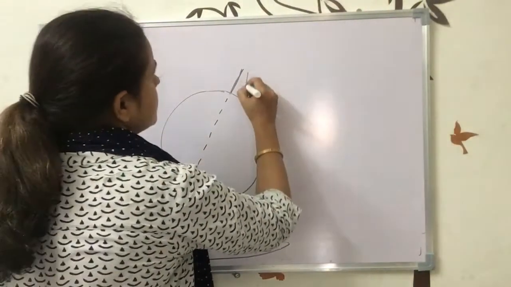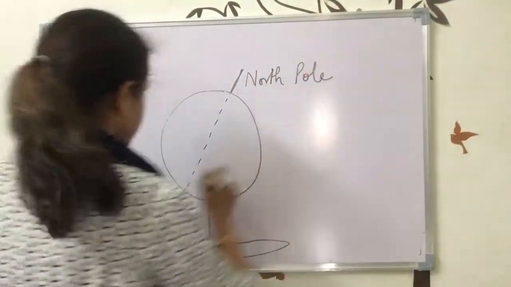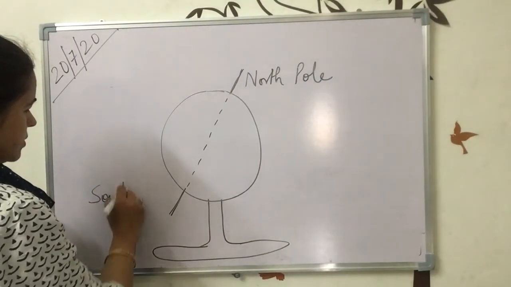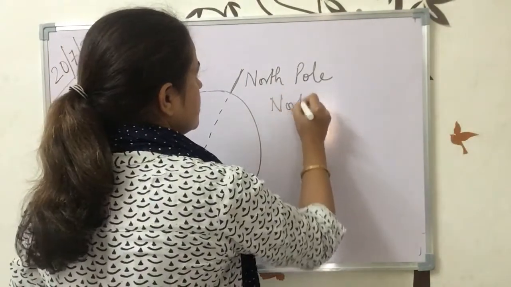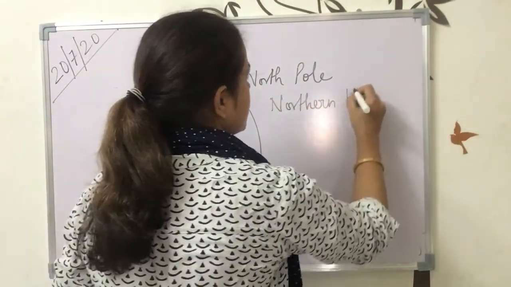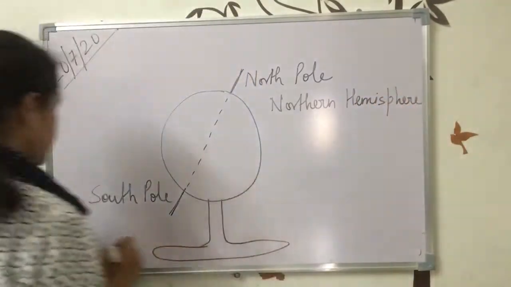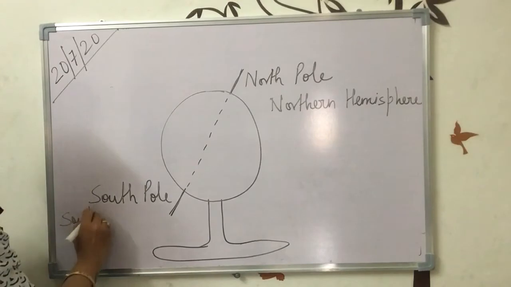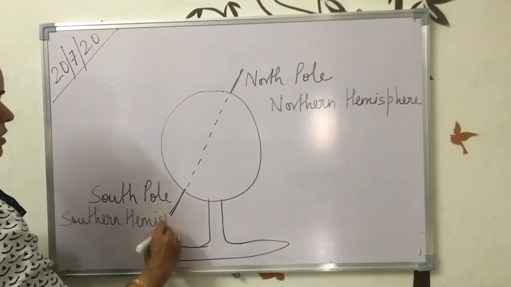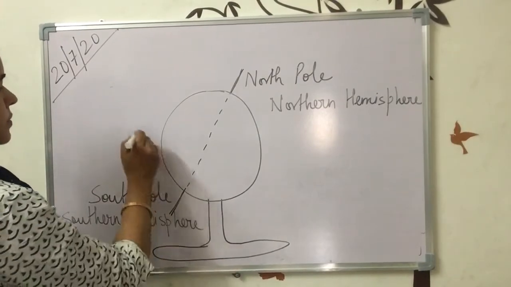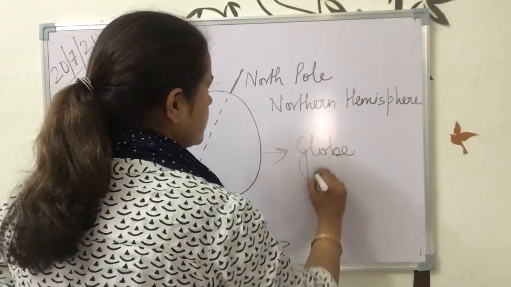And this is the North Pole and this is the South Pole. We also say it Northern Hemisphere and Southern Hemisphere, and this is our globe or the model of the earth.